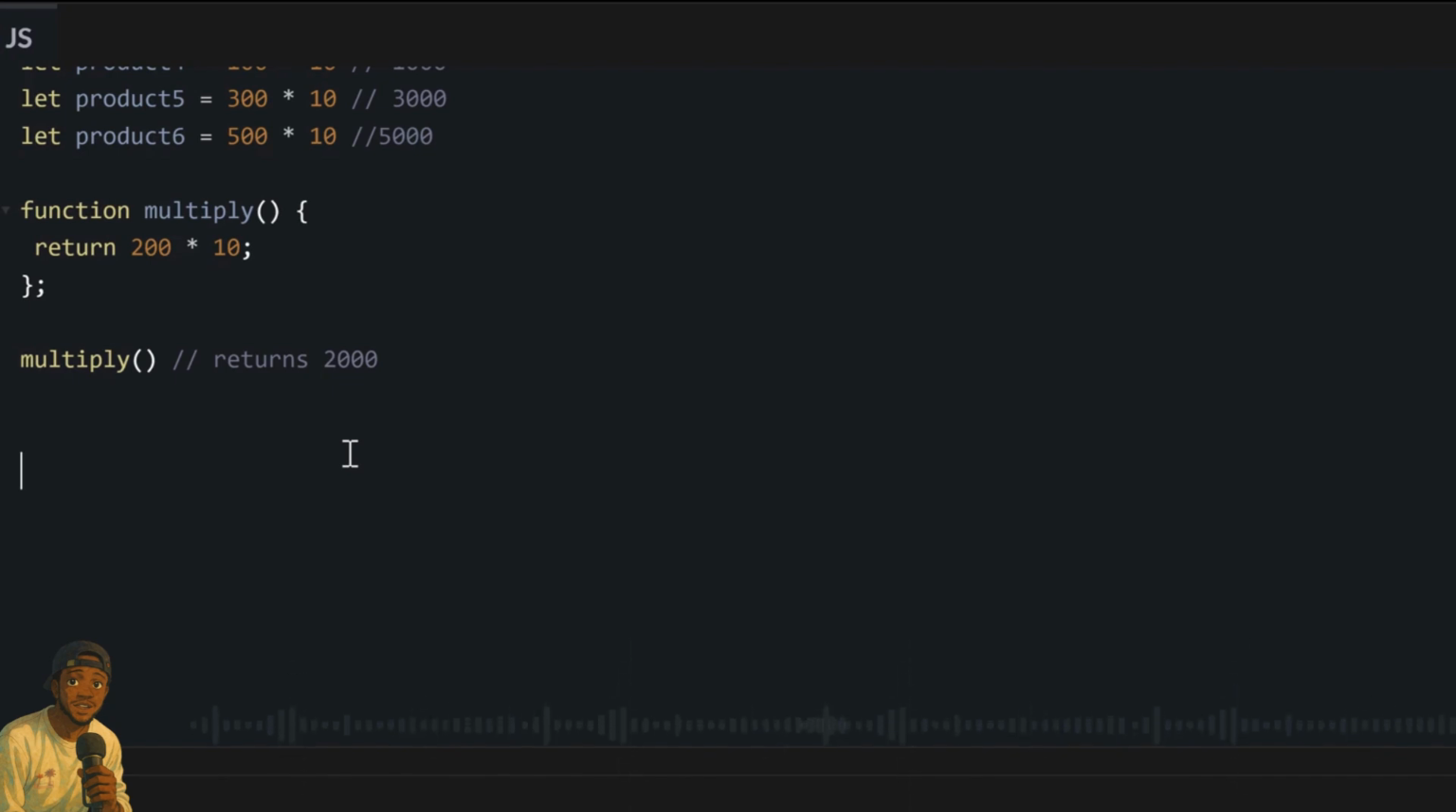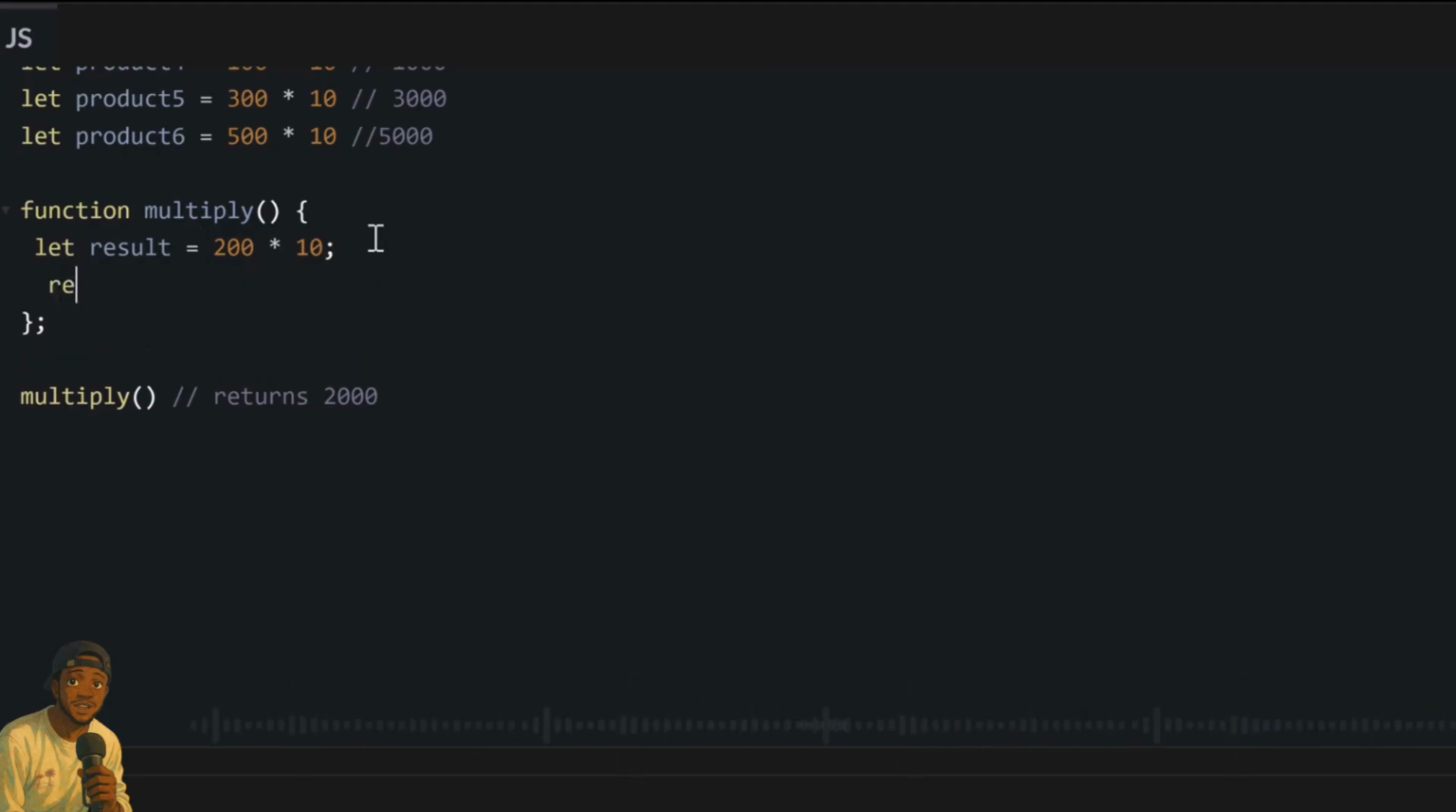And your result inside your function, you can also save it inside a variable. So instead of saying return 200 times 10, we will say let result equal to 200 times 10. Then we will return result, which is the product of this 200 times 10 we saved inside our result variable. So if we still console.log it when we call it, it will still return our value. It's the same thing we are doing, but we are just doing it in a different way.